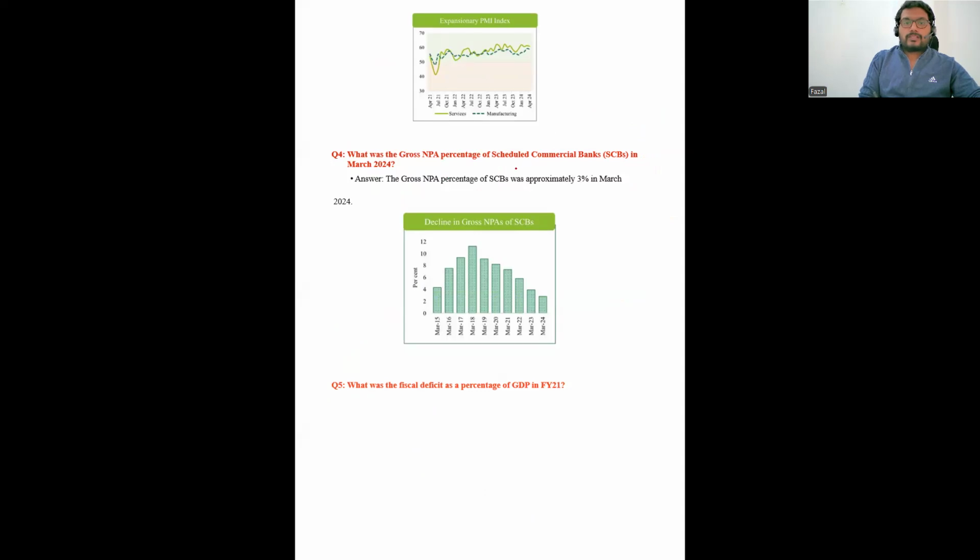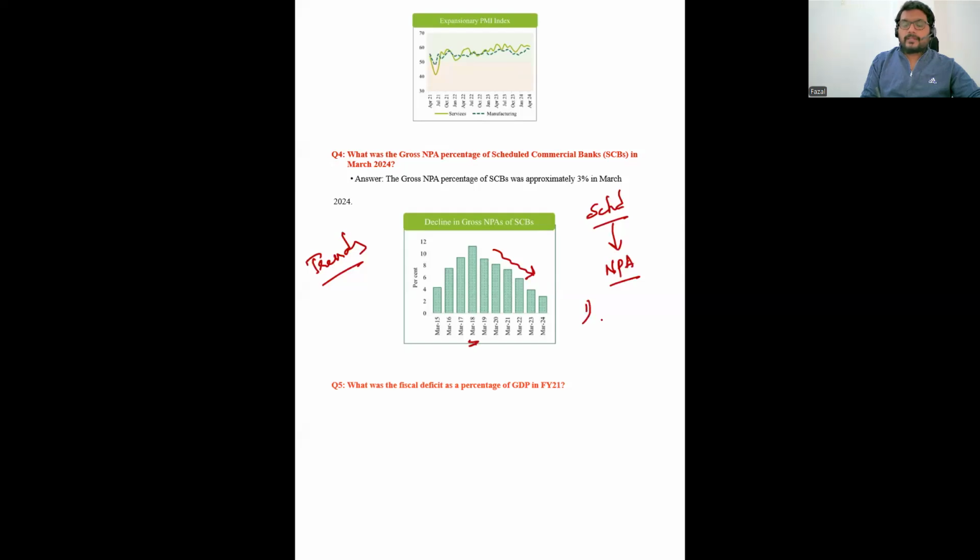Next, what were the gross NPAs of the scheduled commercial banks? The scheduled commercial banks have shown a declining trend, that means their NPAs have been coming down. You can look at this graph. If a question about trends is asked in the examination, you can put up the trends and show that NPAs were quite high in March 2018, and since then have been slowly declining. Various parameters have led to the decline in the NPAs of the scheduled commercial banks.